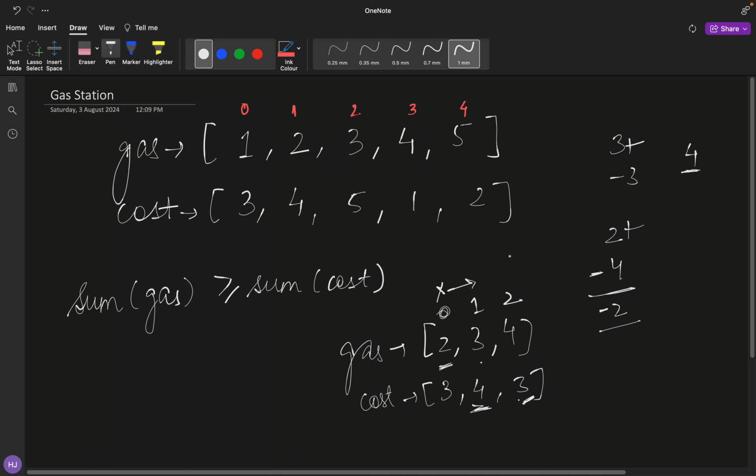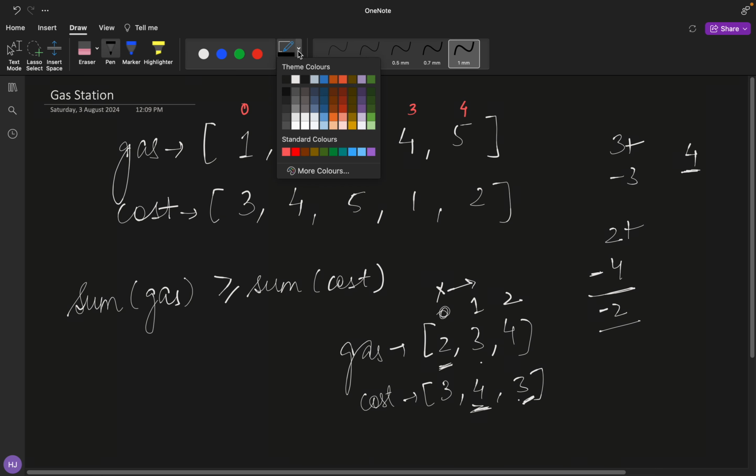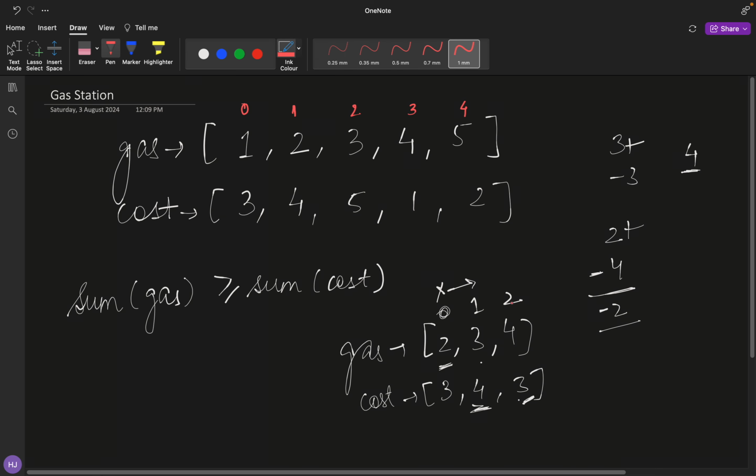Fair enough, so we have got one possibility, that we can possibly start from the 1st index. In order to move to the next station we have consumed all the 3 units, and we have moved to the next one. So here we have 4 units of gas. So we'll be adding 4 units of gas to our tank, and then we'll move to the station which is clockwise to it, that is the zeroth station.